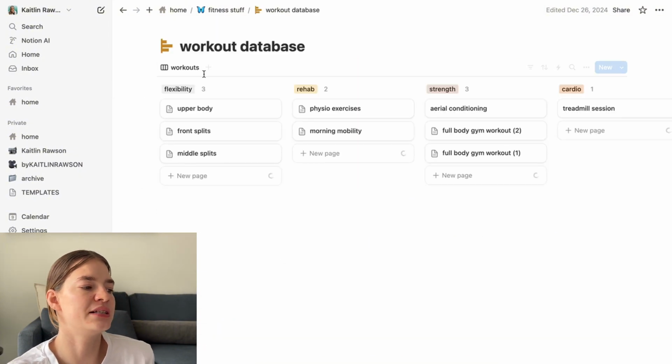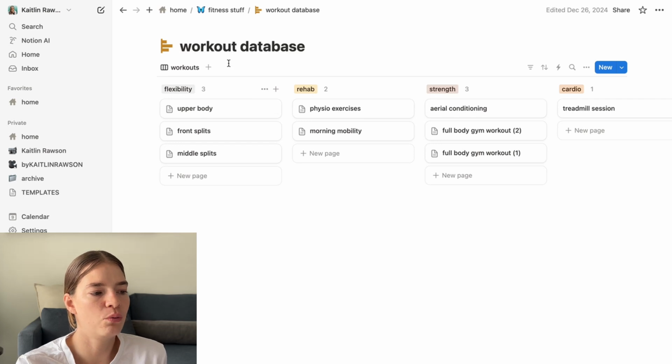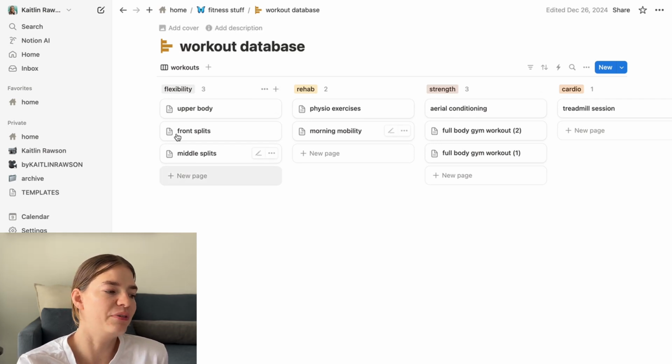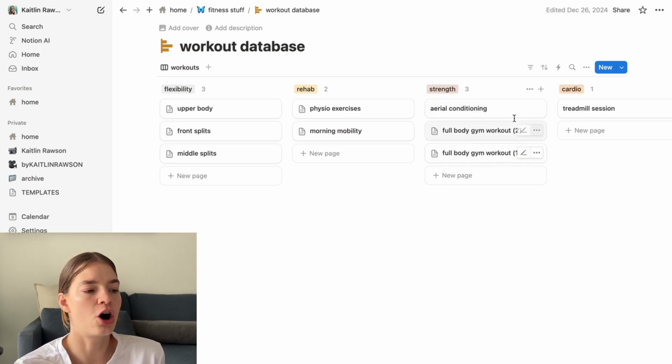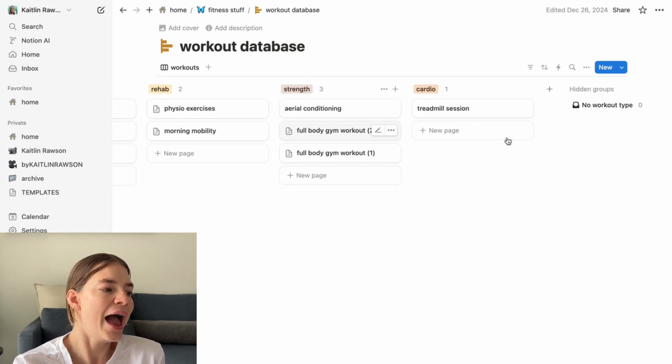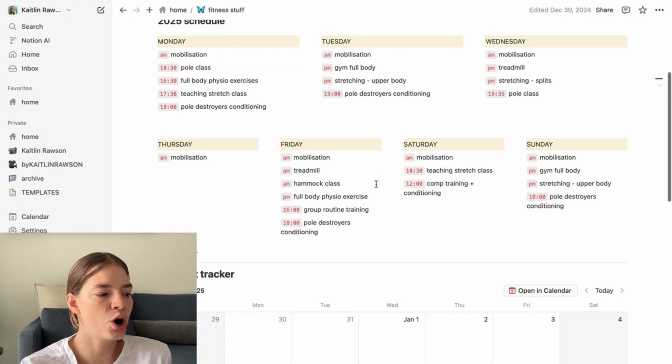So this workout database has all my different types of workouts that I do, whether it's flexibility or stretching, upper body, front splits, middle splits, my rehab exercises, my strength training, whether that's aerial conditioning or my gym workouts, and then cardio is a treadmill session. And then this, I'm busy in the process of linking it to this workout tracker.